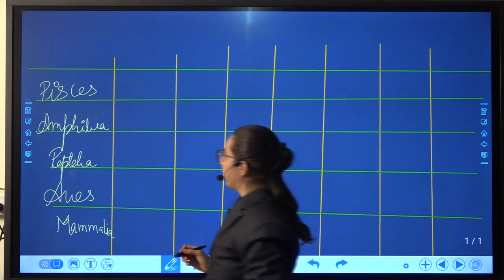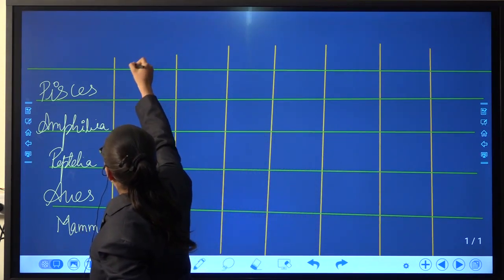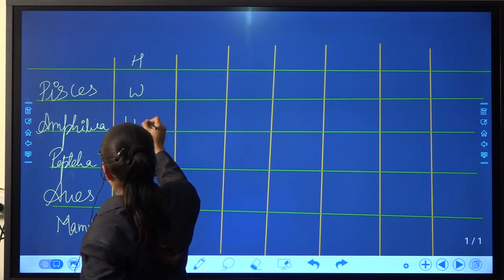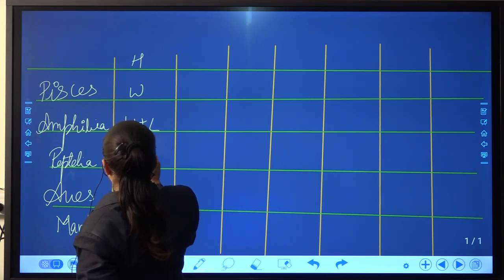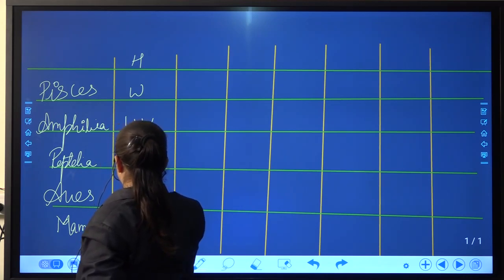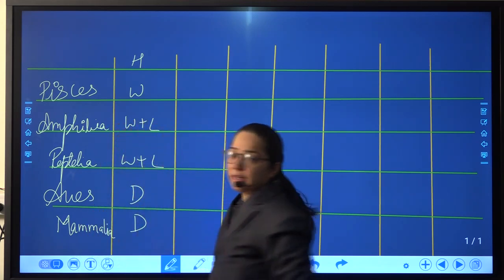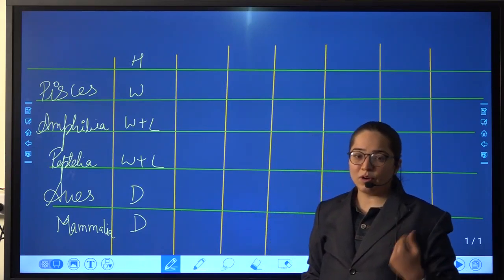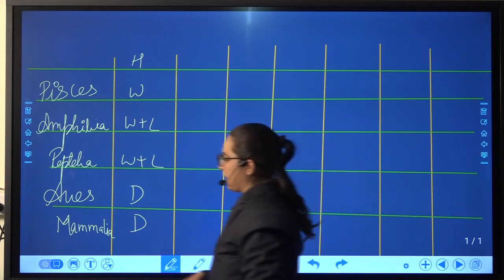What did we talk about first? Where do they live? That is their habitat. What was it? Water, water plus land, water plus land, diverse, diverse. Okay, recall what the habitat was about. It was water, water plus land, water plus land, diverse, diverse.